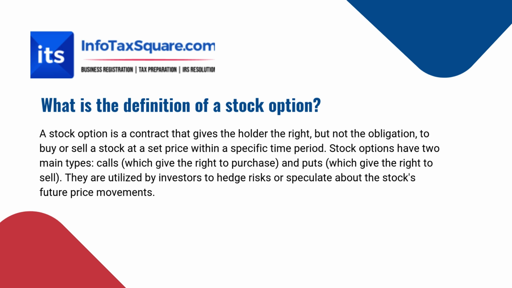Stock options have two main types: calls, which give the right to purchase, and puts, which give the right to sell. They are utilized by investors to hedge risk or speculate about the stock's future price movements.